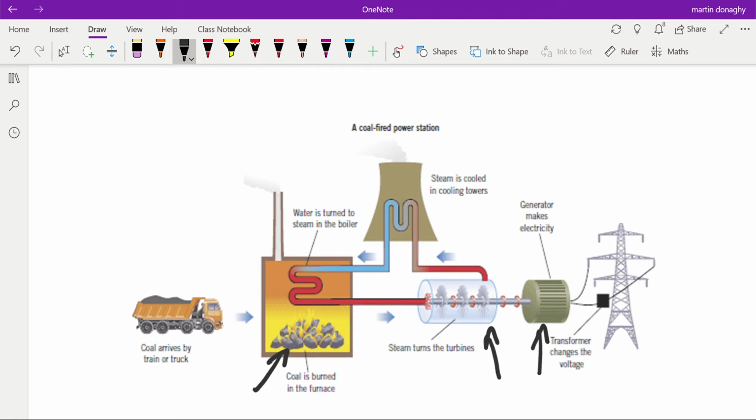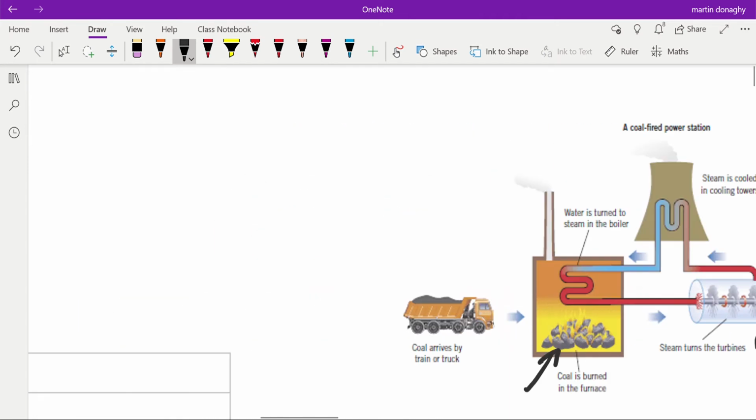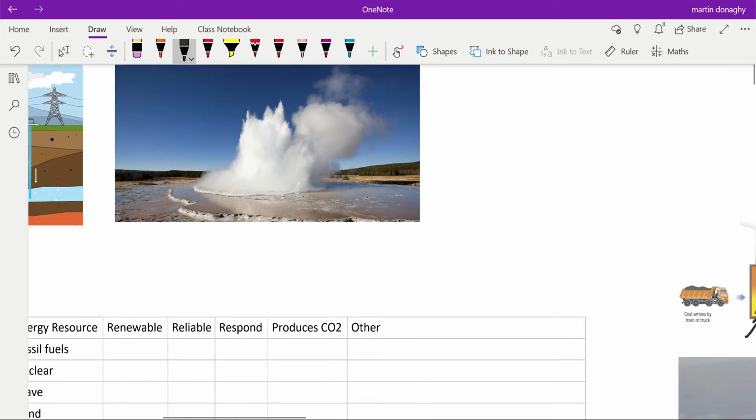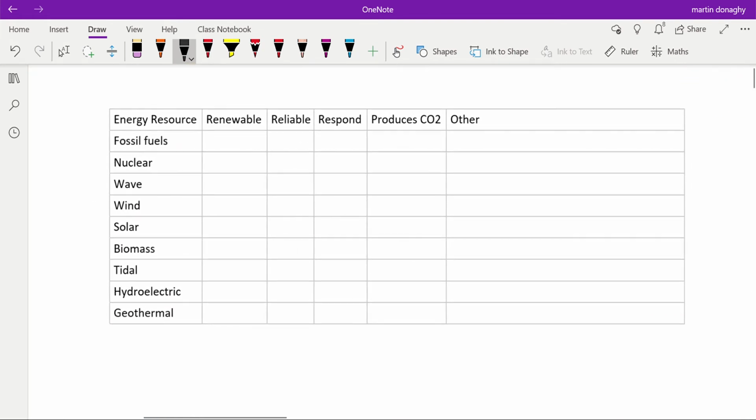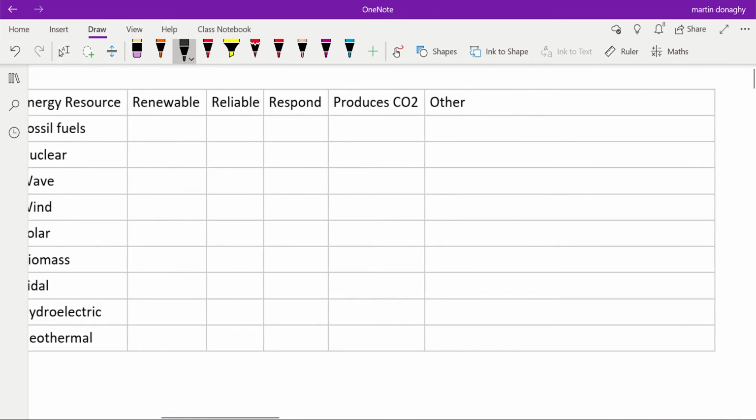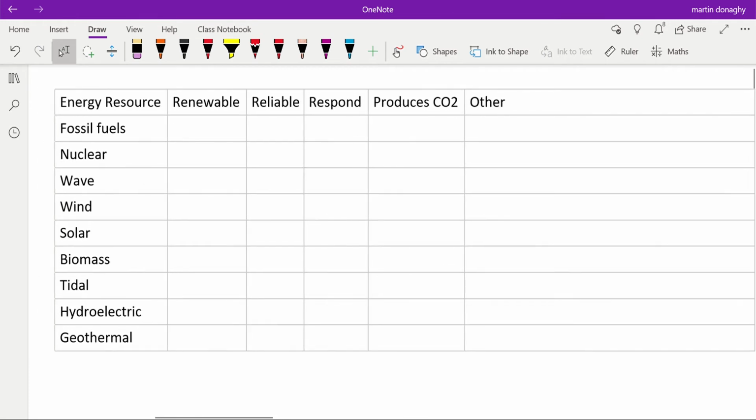Now, almost all our energy resources will finish with that statement. Something turns the turbine, which turns the generator, which generates electricity. The only difference is what we use to turn that generator. Now, based on that, let's look at our little table of all our energy resources. And we'll go through our 3 R's, first of all, for our fossil fuels.